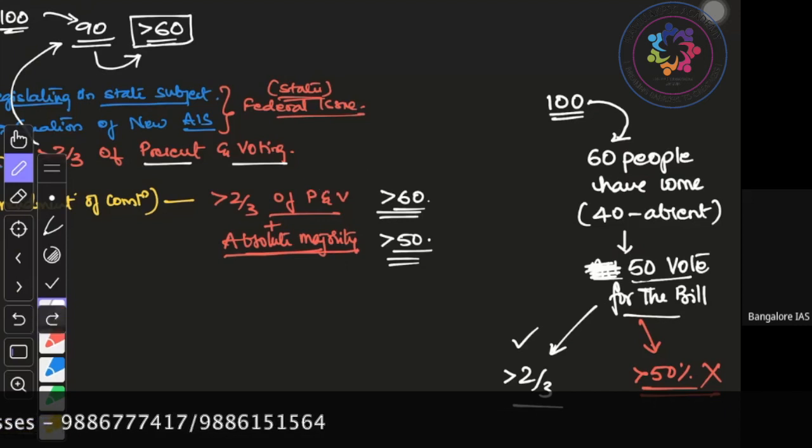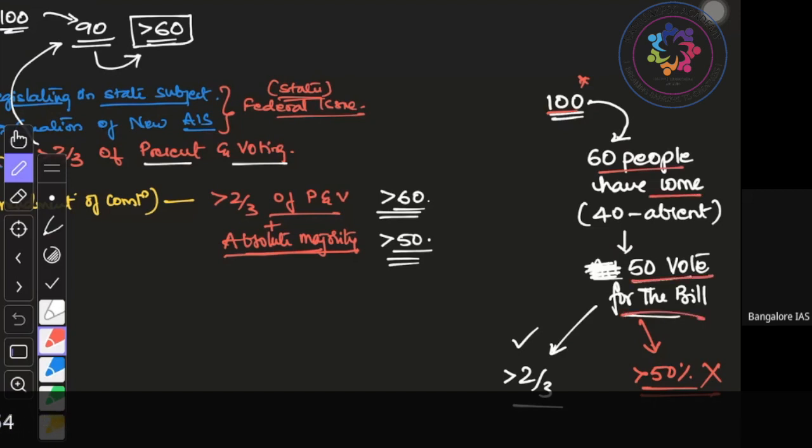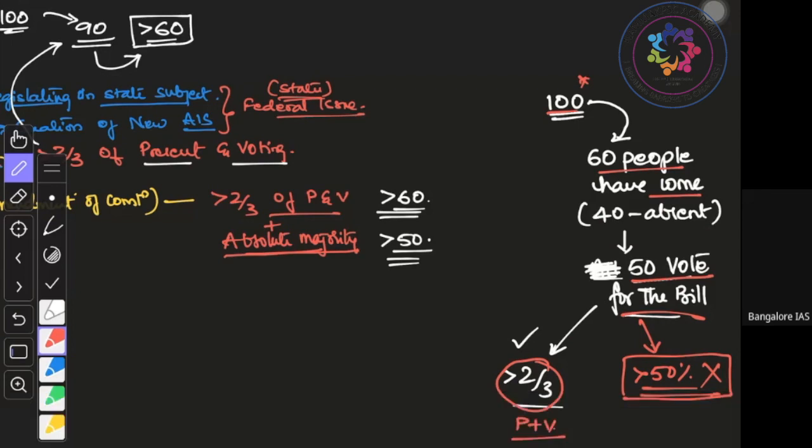Any doubt? I just gave a hypothetical condition where 100 people is the strength. 60 people came on that day, out of which 50 people voted. That means they have got more than 2/3 present and voting, but they have failed to get more than 50% of the strength. Is that okay, guys?